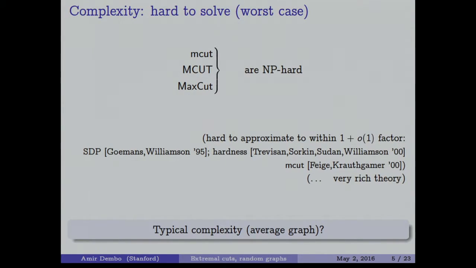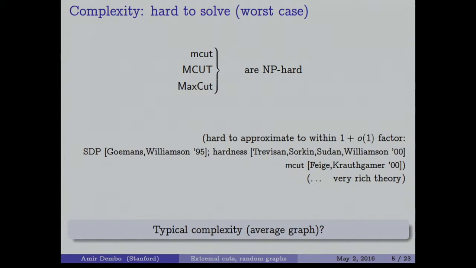And what is known is that the complexity of these problems is difficult. These are all NP-hard problems. So trying to find the minimum bisection, maximum bisection or max cut for a general graph with number of vertices n is an NP-hard problem. So finding a good algorithm in the worst case is kind of hopeless, unless you believe that NP equals P.